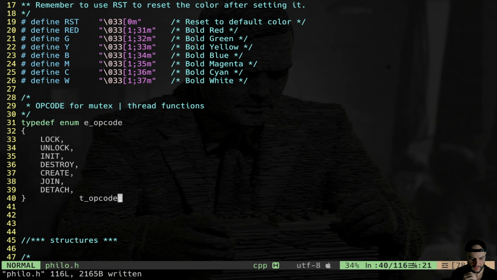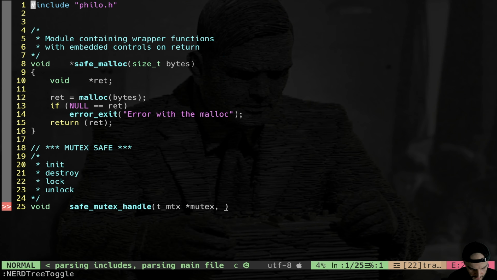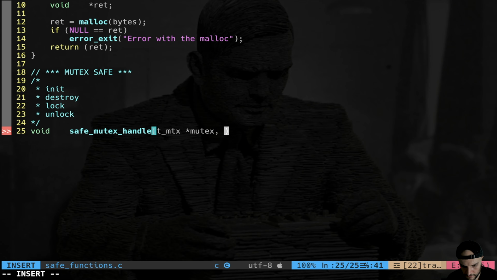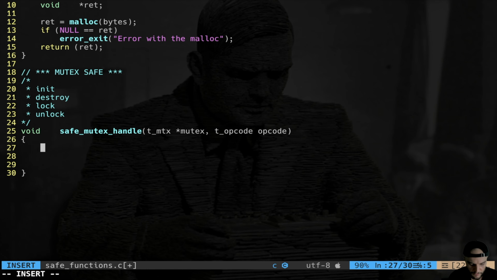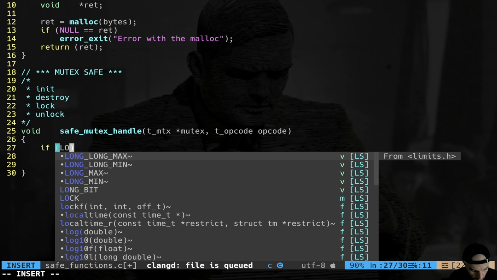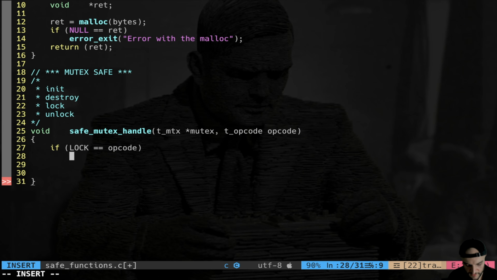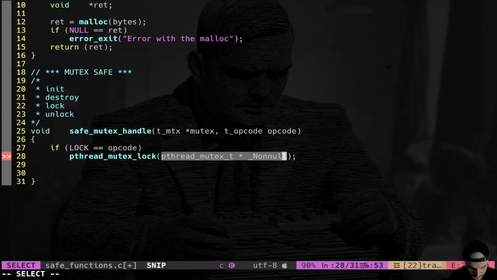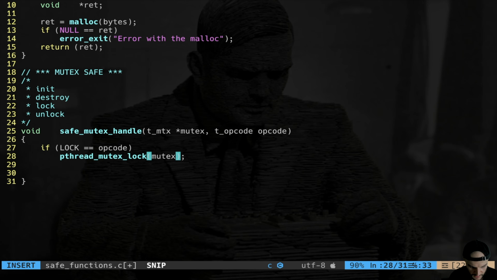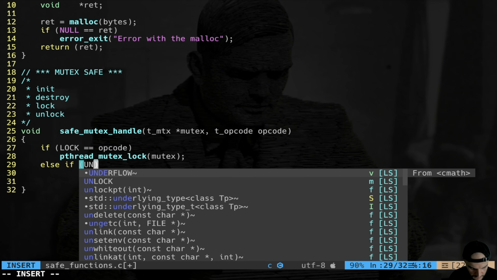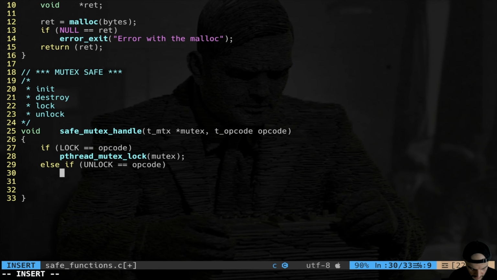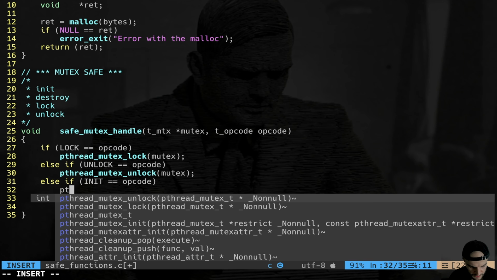So now I'm going to show you how I use this stuff. Let's go back to my save functions. And here my save mutex handle is going to take an opcode, which is going to be an enum. And here we simply say, if lock is equal to opcode, you call the specific function, which is, in our case, pthread mutex lock, with a pointer to the actual mutex, like that, right? The pattern is self-similar, right? So else if unlock is equal to opcode, you call the actual function pthread mutex unlock. Else if init is equal to opcode, you call pthread mutex init.